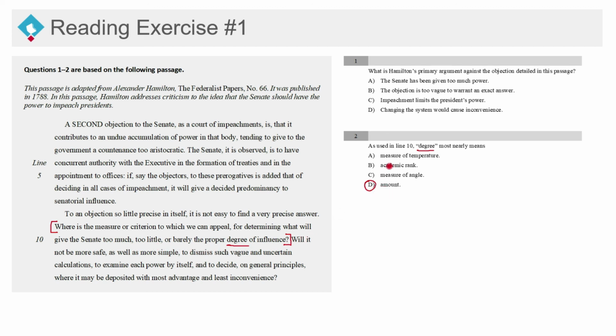But just to be sure, let's check the other ones. Is it talking about measuring temperature? No, not at all. There's nothing here that indicates it's talking about measuring temperature. Is it talking about some kind of an academic rank, like a bachelor's degree or a master's degree or even a PhD? No, not at all. It's not talking about academic rank at all. And it's not talking about the measure of an angle either, right? There's nothing mathematical happening here at all. All it's talking about is the degree or the amount or the extent of the influence that it is referring to.